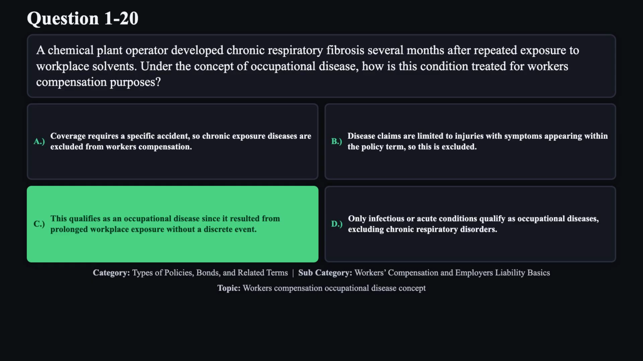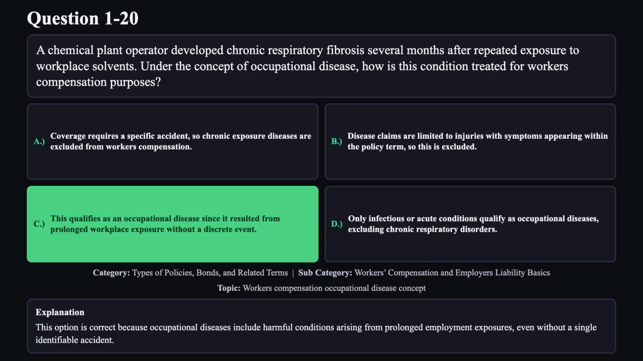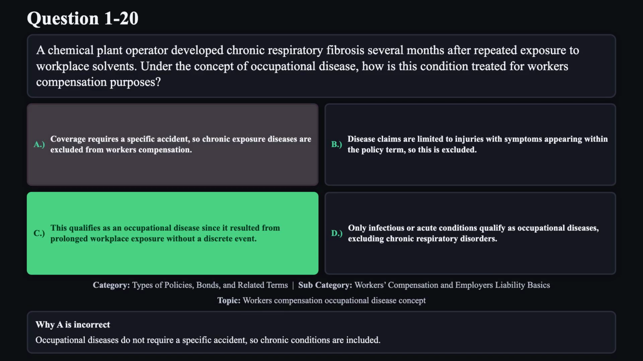The correct answer is C. This option is correct because occupational diseases include harmful conditions arising from prolonged employment exposures, even without a single identifiable accident. Reason A is not correct. Occupational diseases do not require a specific accident, so chronic conditions are included.